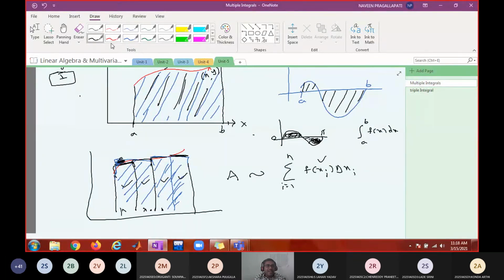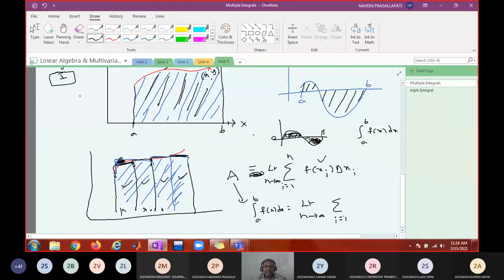As you increase the number of partitioning points to infinity, this area is nothing but the integral a to b of f of x dx, which is the limit as n tends to infinity of summation i equals 1 to n of f of xi delta xi.